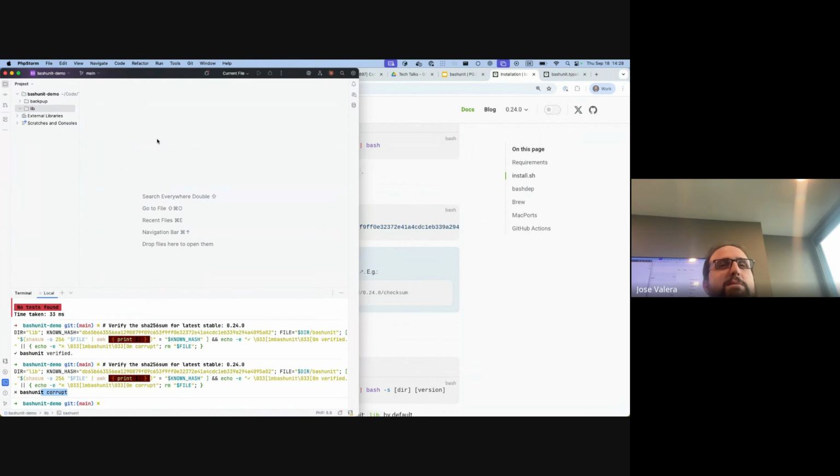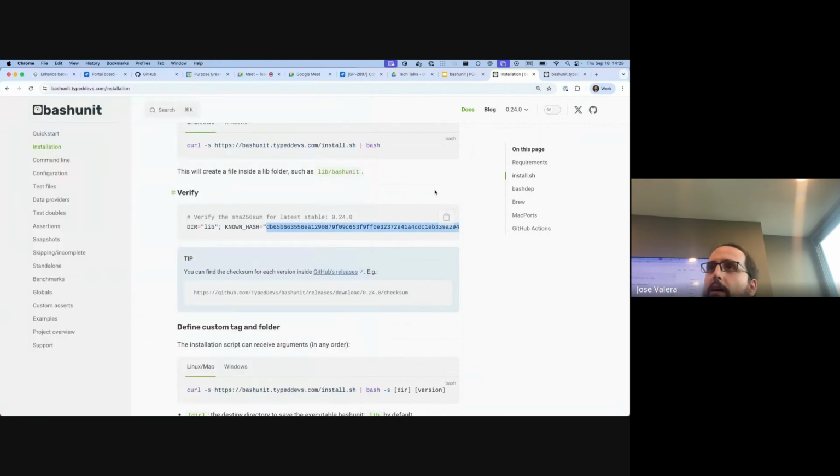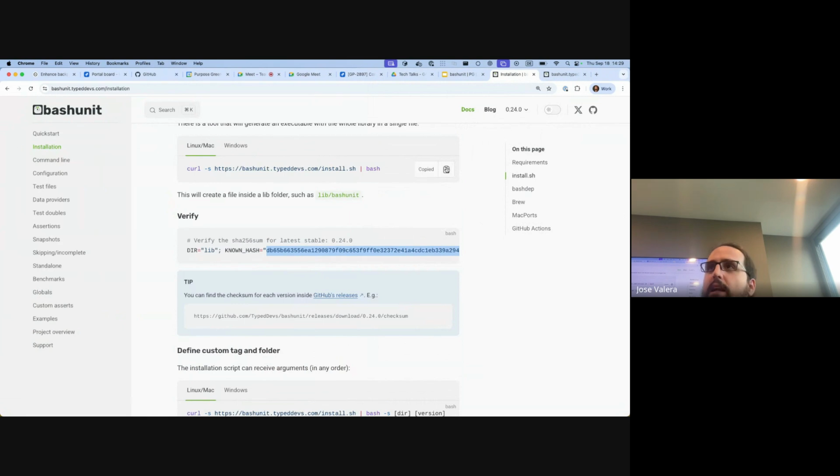Maybe I should not remove it, but you can see here, it's not much in the hash. Yes. And this hash is published in the version on the release on GitHub. It's also published on the website. And here is a very easy way to verify that what you have is exactly what you should have.